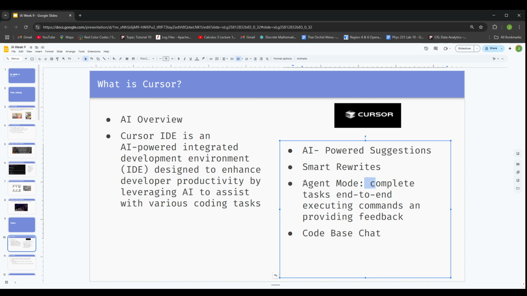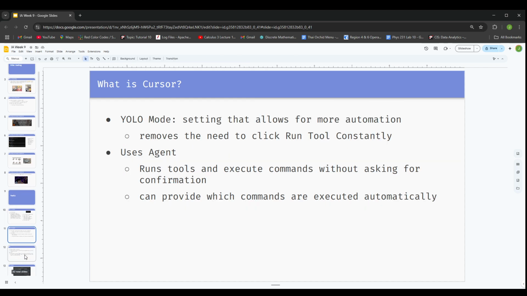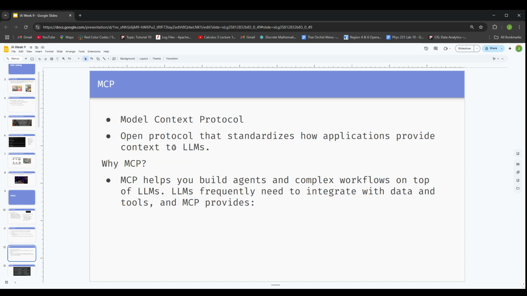Agent mode basically completes end-to-end tasks, executing commands and providing feedback. So let's say you want, every time I save, go run this code. It does something like that. And then YOLO mode is an extension of that; it just does that for you. And then MCP, this is what Sanskar talked about the other day in the collab, and I think it's the most important thing. It's actually the basis of what an agent is.